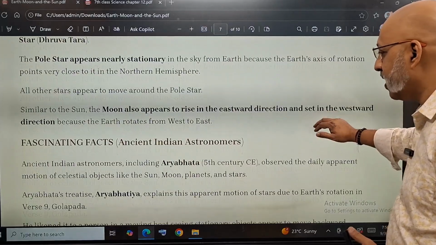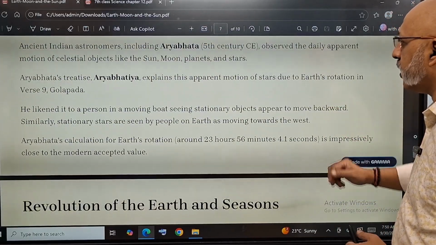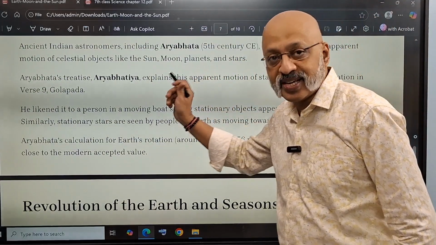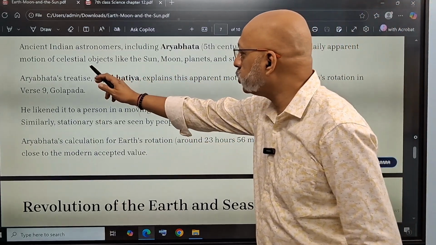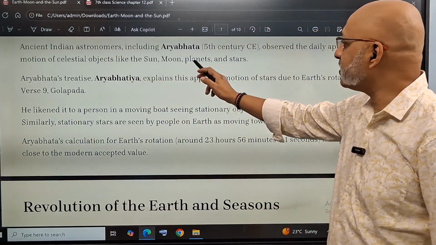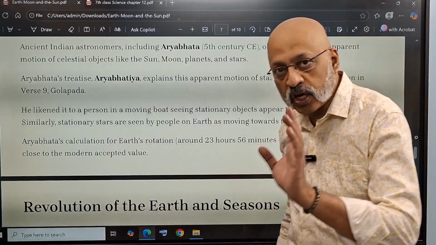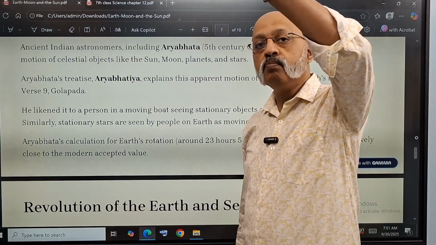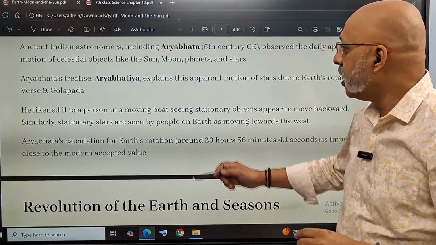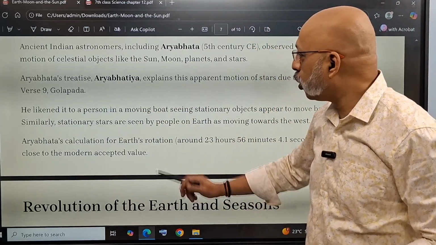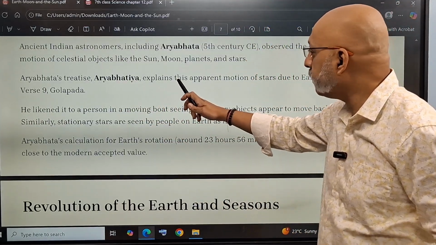So now let's understand about Aryabhata. Who was Aryabhata? He was in the 5th century Common Era. He observed the daily apparent motion of celestial objects like the sun, moon, planets, and the stars. So he was observing how the moon moved, how the earth moved, the stars, etc. Right? Now, Aryabhata wrote this book called Aryabhatiya.